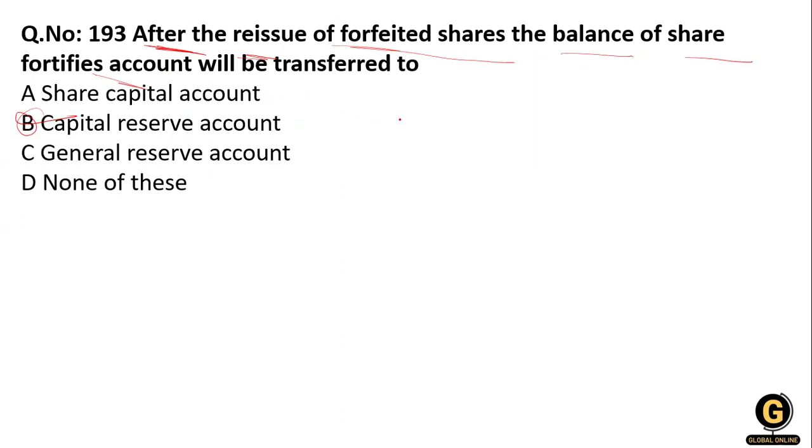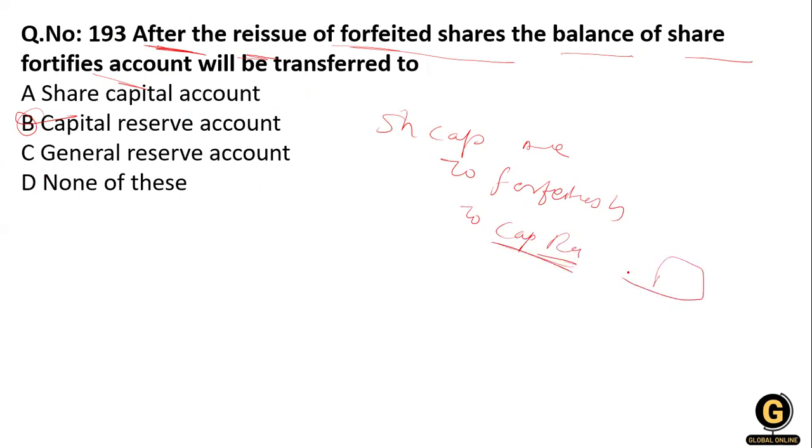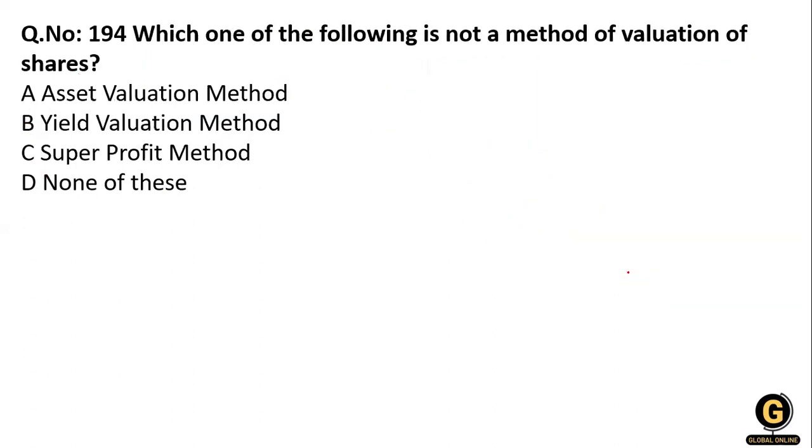How do we make the entry? Share capital account to forfeited share, and to capital reserve. Whatever amount remains goes to the capital reserve account.